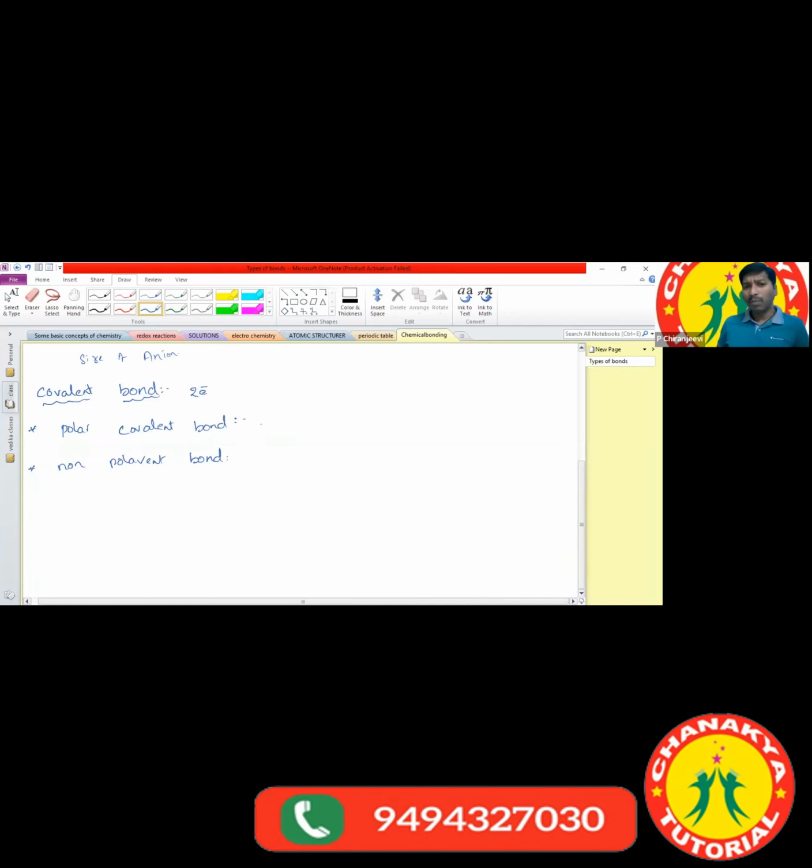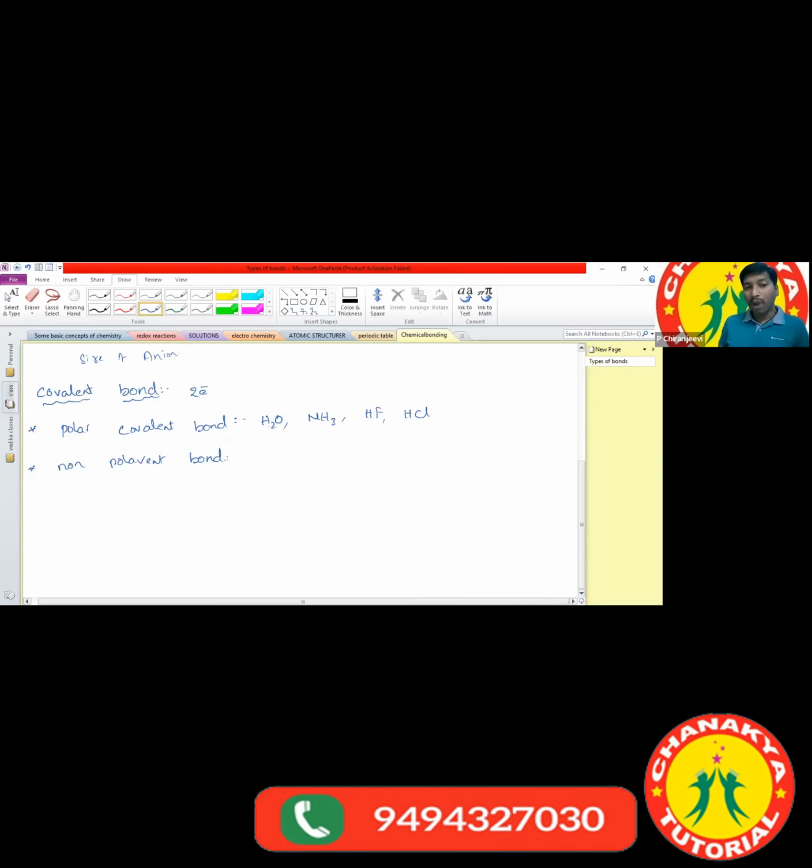What are the examples of polar molecules? Water, ammonia NH3, HF, HCl. All these are examples of polar covalent molecules. Why? In the water molecule, the covalent bond is present between oxygen and hydrogen. Oxygen and hydrogen are different atoms. So the bond present between two different atoms is called a polar covalent bond.